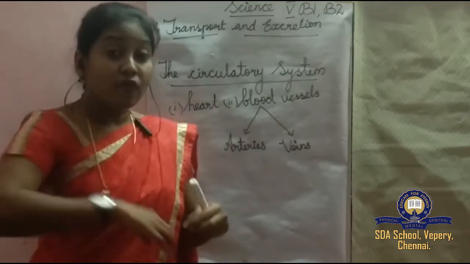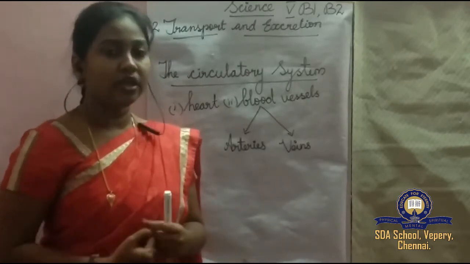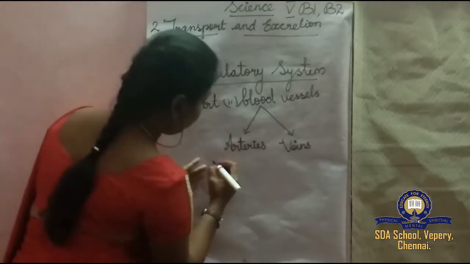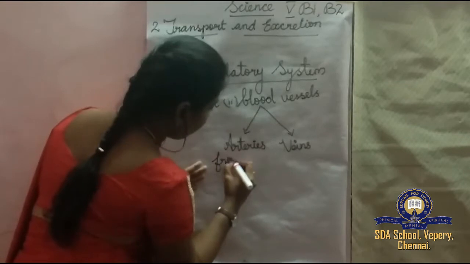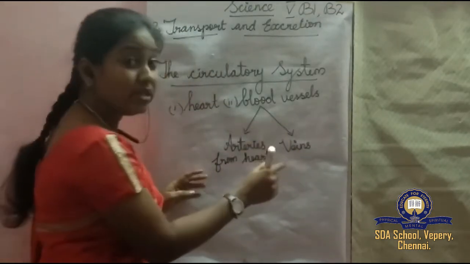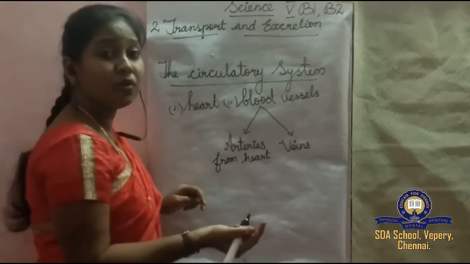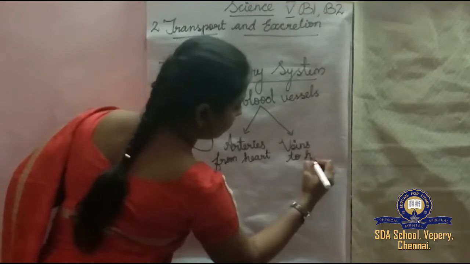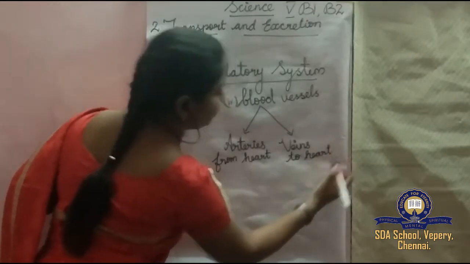Carrying blood from the different parts of the body to the heart. Reverse. Arteries are from the heart to different parts of our body. Veins are from different parts of the body to the heart. Very easy to remember. Okay, from, to.